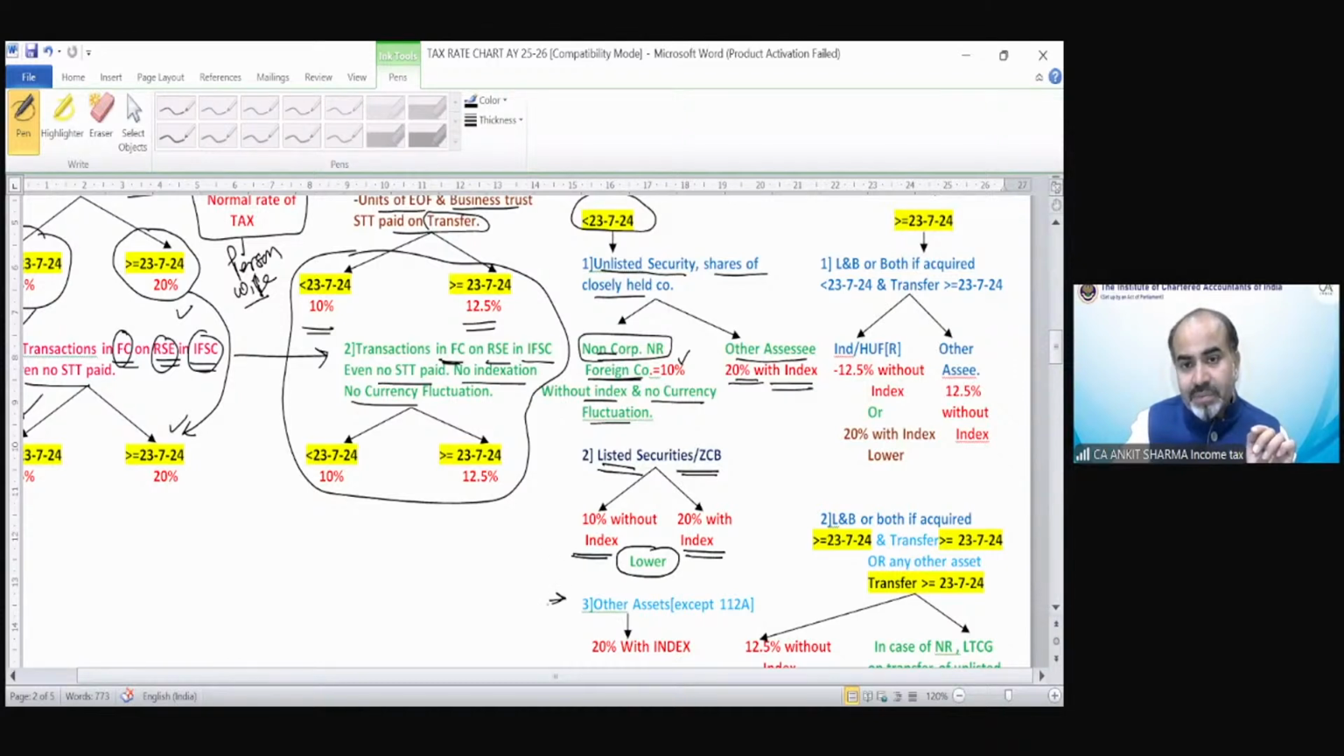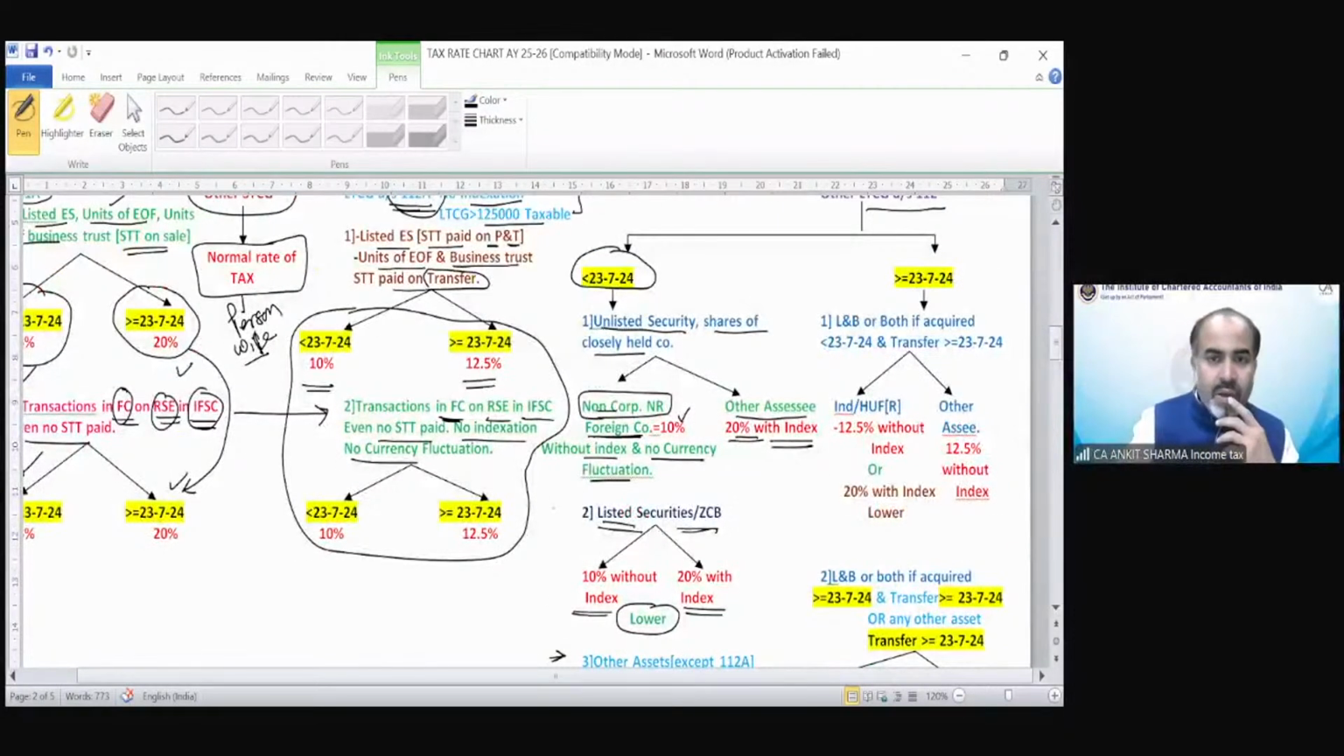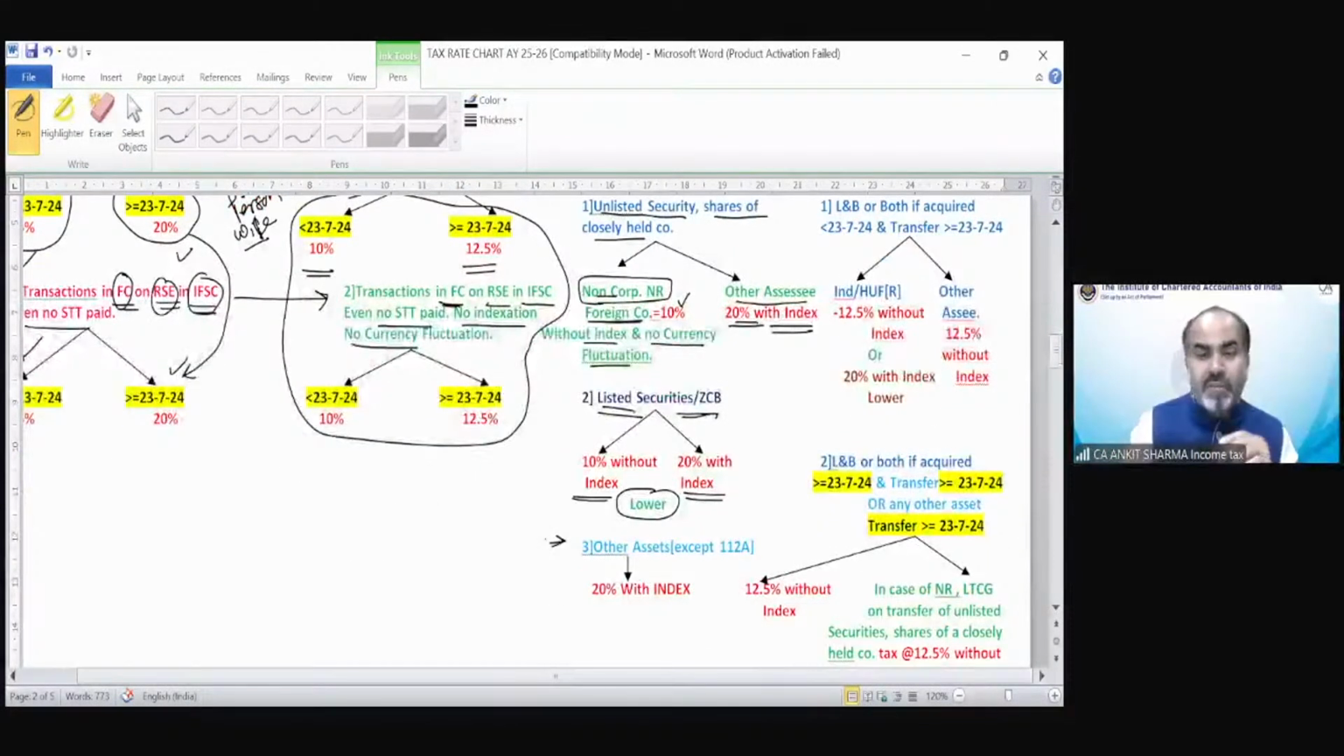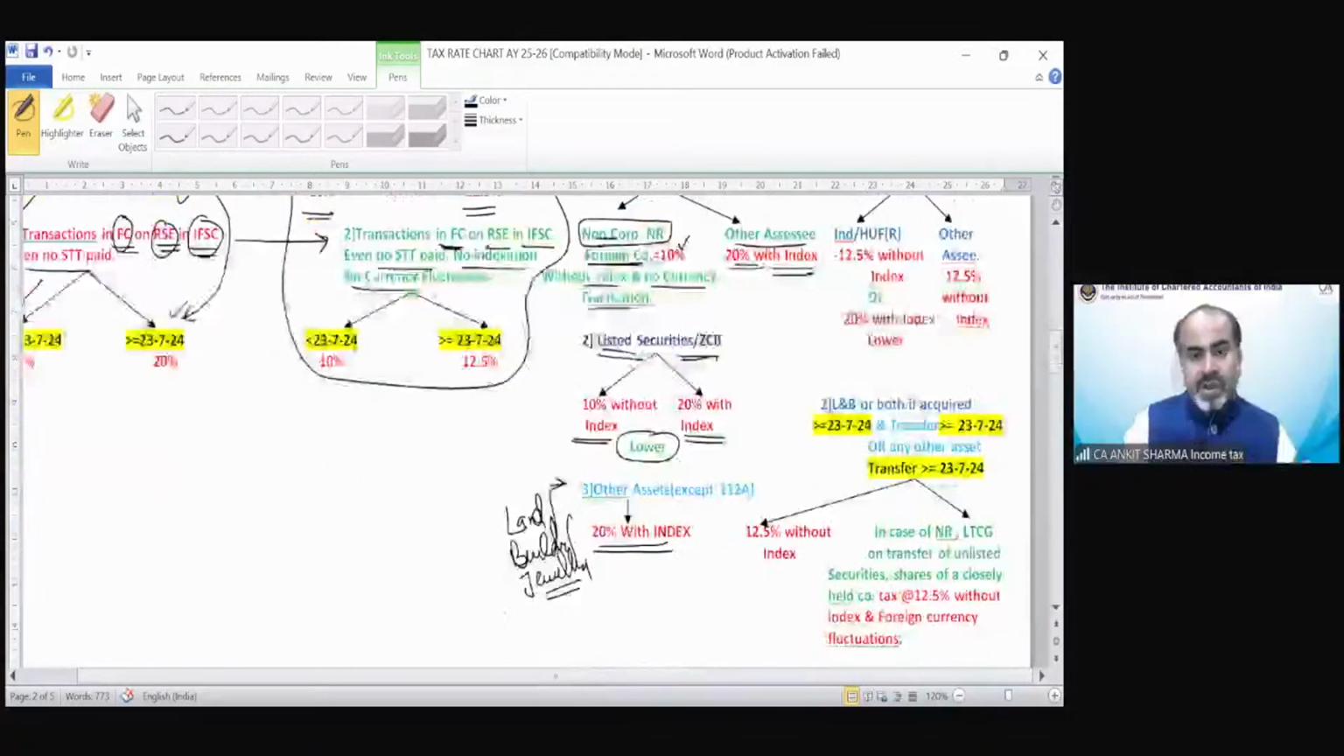Other assets. Other assets will consist of building, land, jewelry, etc. All other cases except unlisted security and listed security and zero coupon bond will fall in the third category, and it says 20% with indexation, like land, building, jewelry, etc. If these are long term, clear? So 20% with indexation. Now moving on to the last.